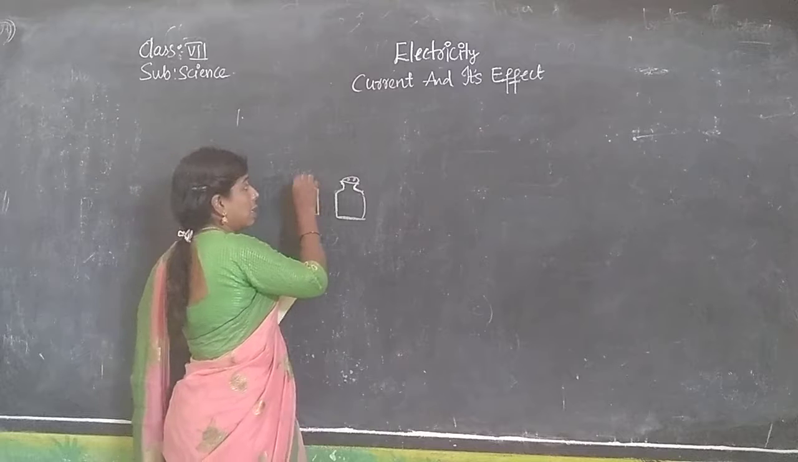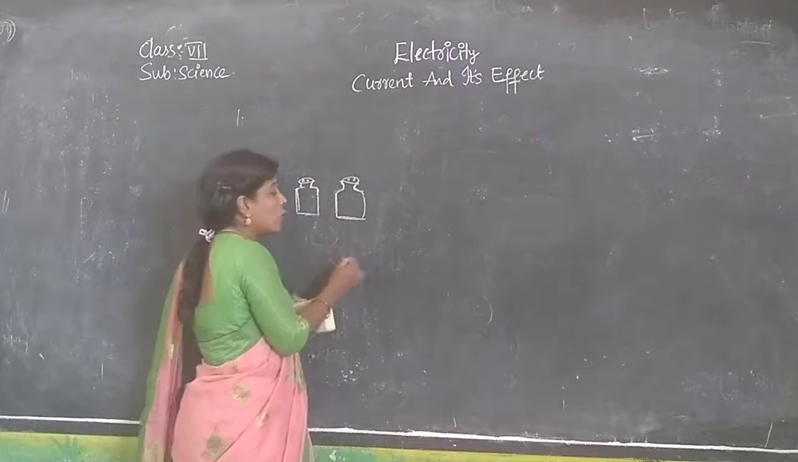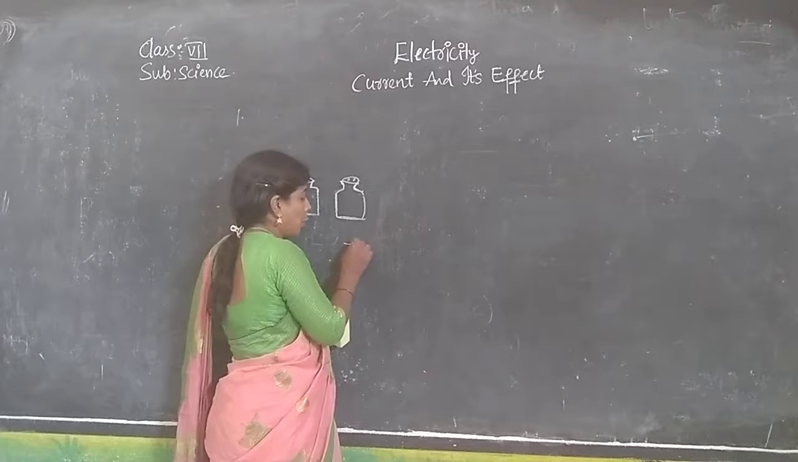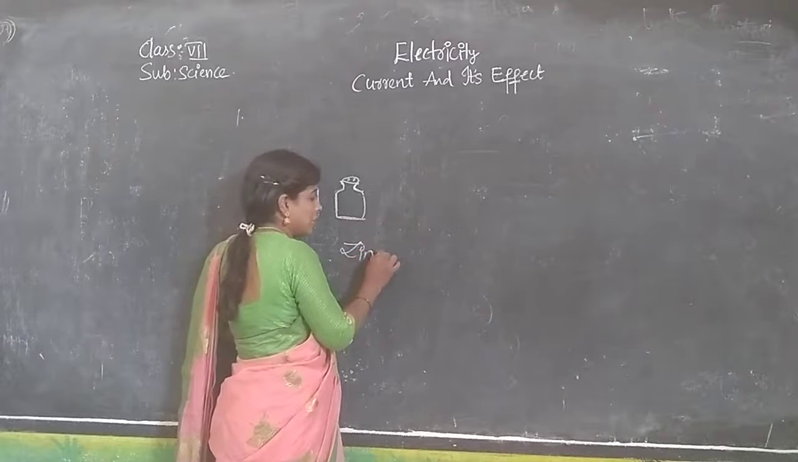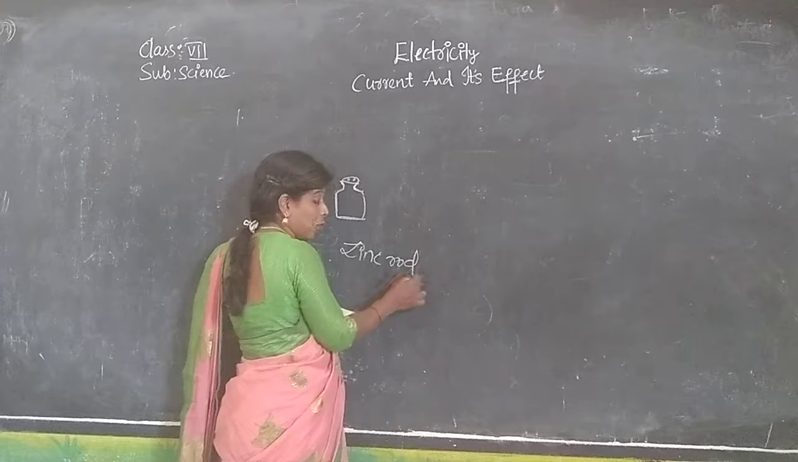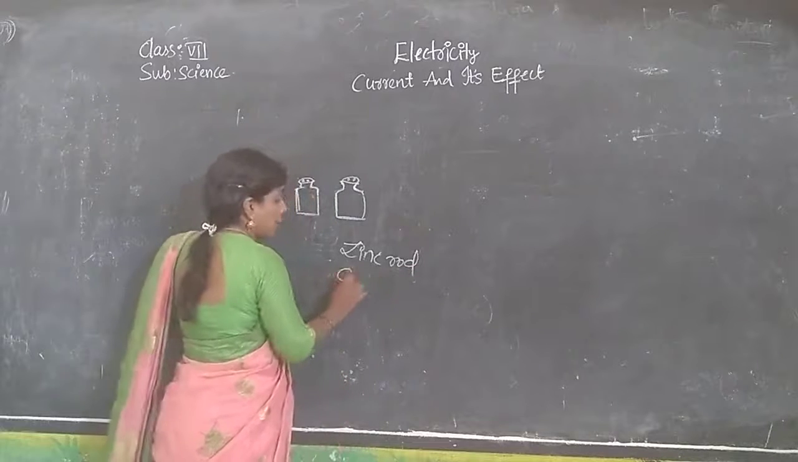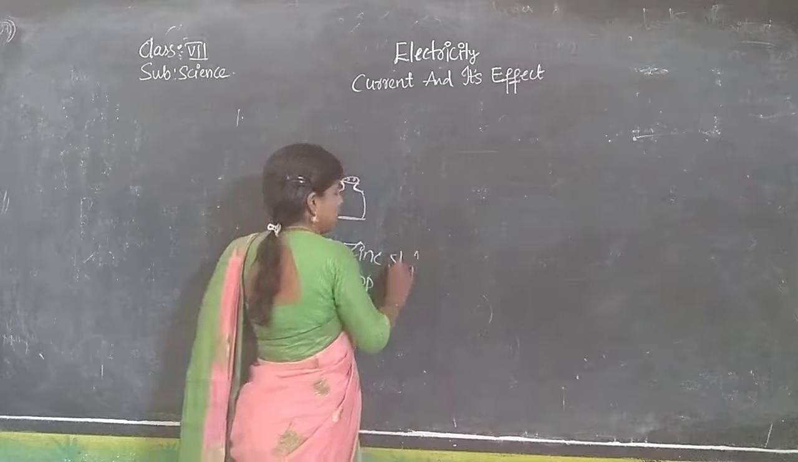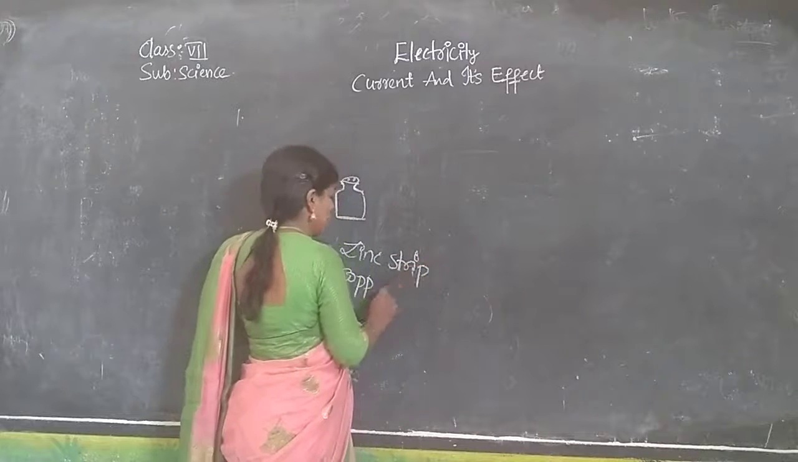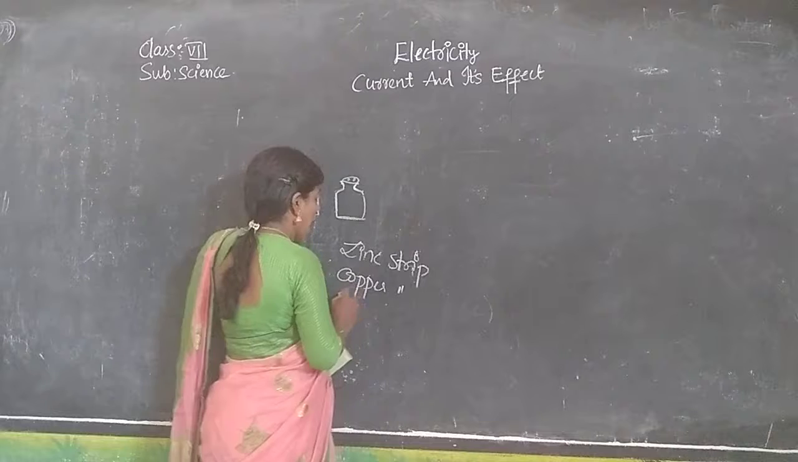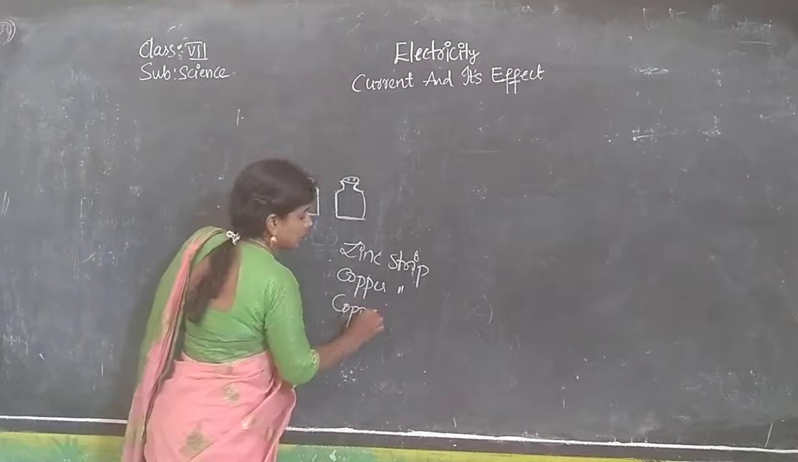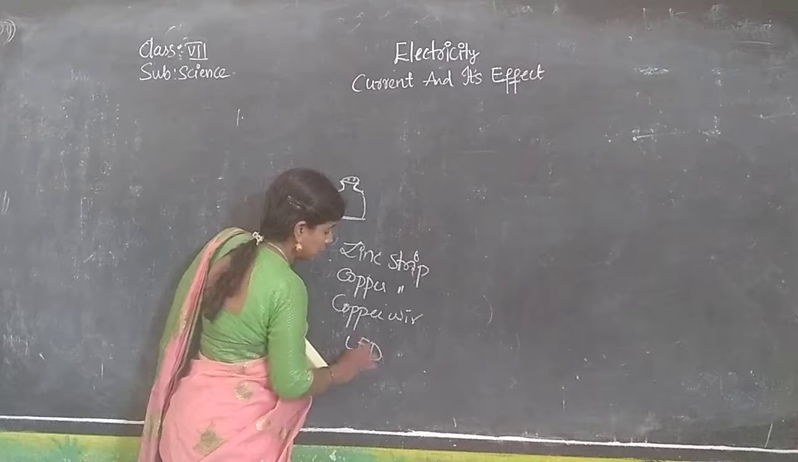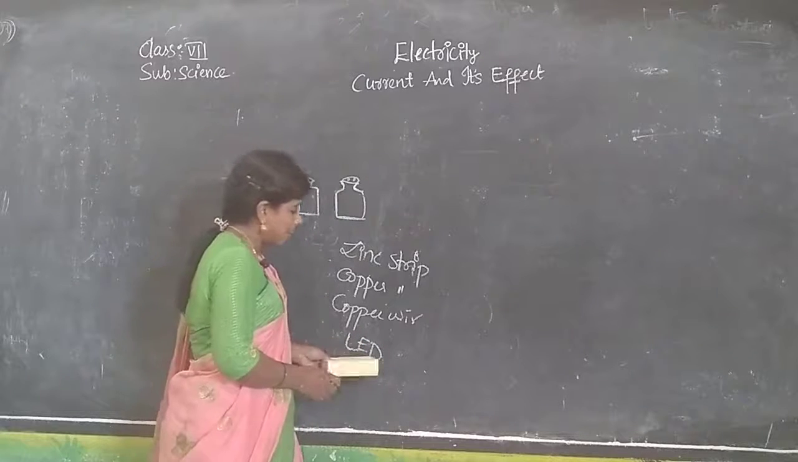Into this, what do we use? 2 injection bottles, again 1 zinc strip, a copper strip, copper wire, and an LED lamp.